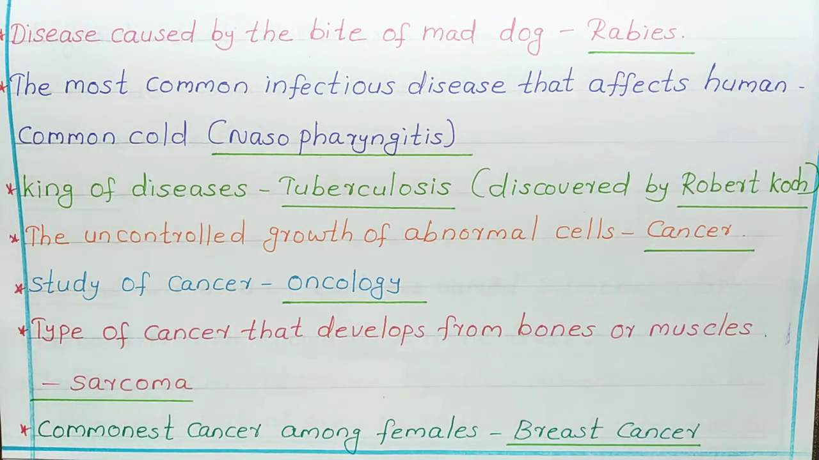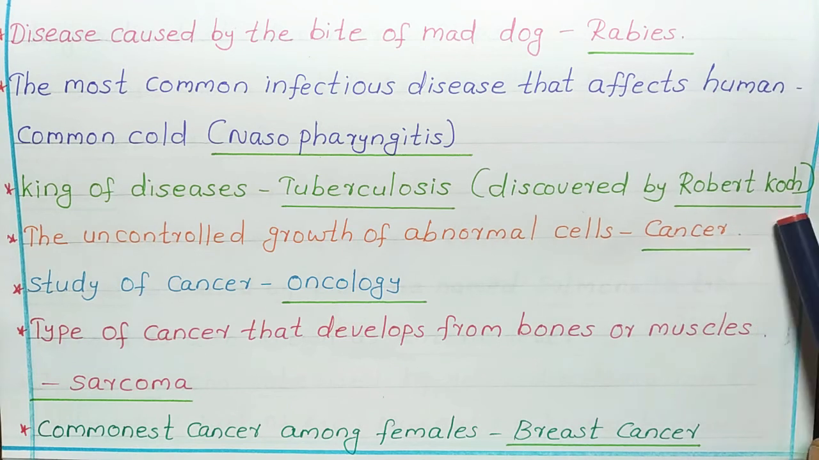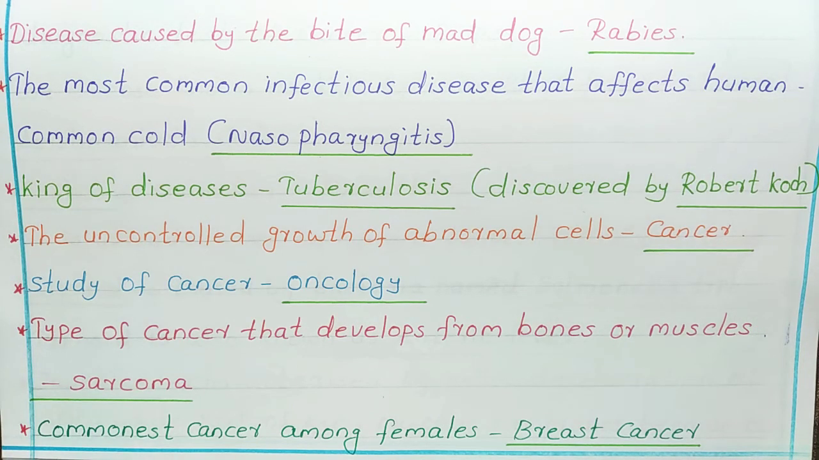King of diseases: tuberculosis. Tuberculosis is known as king of diseases. And tuberculosis was first discovered by Robert Koch. He discovered the tuberculosis bacteria. That bacteria is known as Mycobacterium tuberculosis.